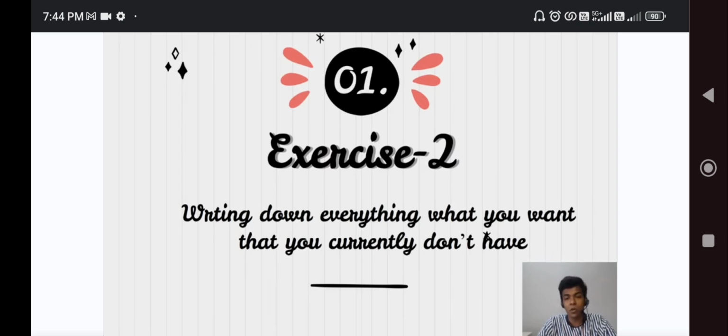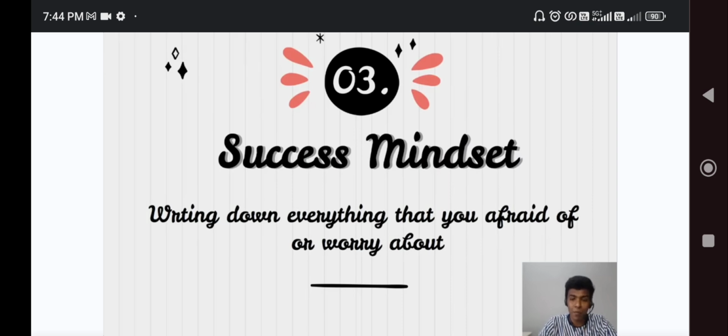We need to learn that mindset also. So here we have success mindset day 3, which is writing down everything that you are afraid of or worry about. A lot of people are worried that they don't have enough technical skill, or enough communication skill, or a good finance level, or that they have some debts they need to pay. Likewise, you may have a lot of thoughts in your brain which you are afraid of or worried about, like I don't have a good job. You may have a lot of such things, right?